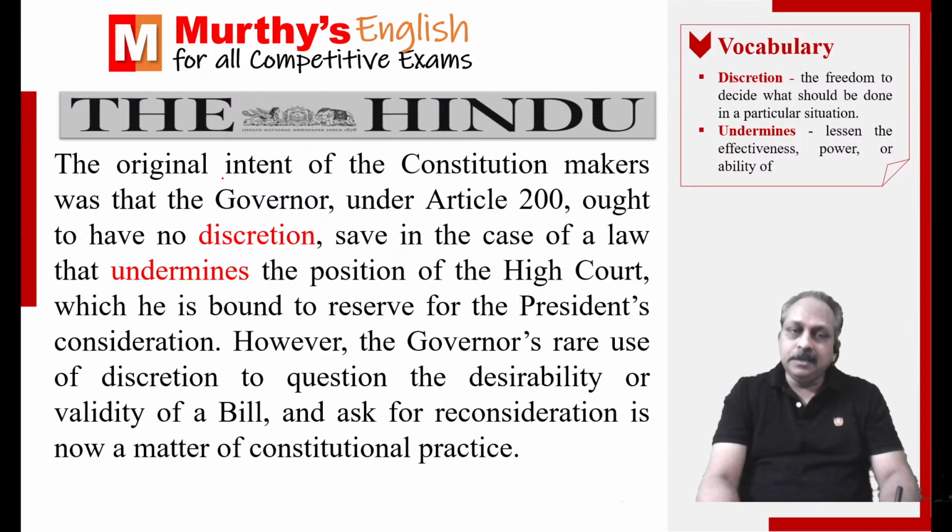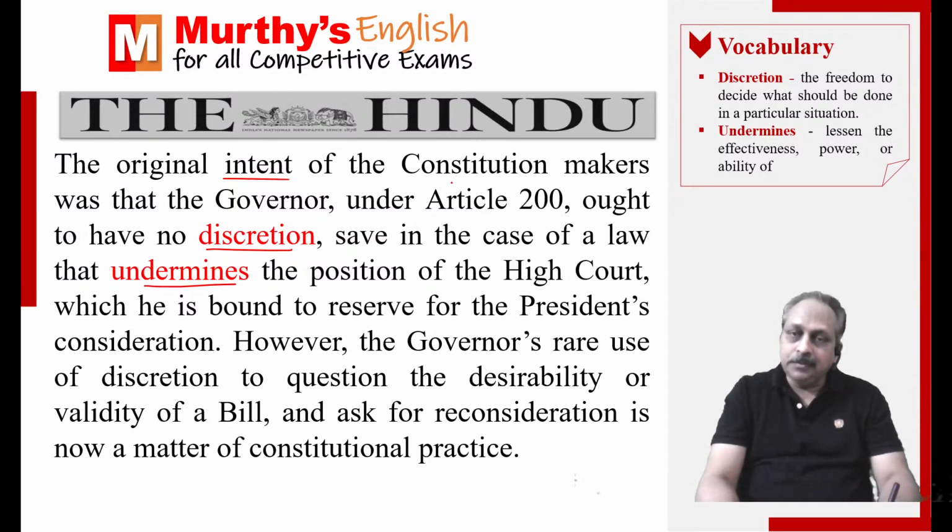The original intent here, intent means intention. The original intention of the constitution makers was that the governor, now the editorial talks about the role of governor, that the governor under Article 200 ought to have no discretion, save in the case of a law that undermines the position of the High Court. There are two important words here. One is discretion, the freedom to decide what should be done in a particular situation, to decide whether it is good or bad, and undermine, another word, means what? To weaken something, lessen the power of something.